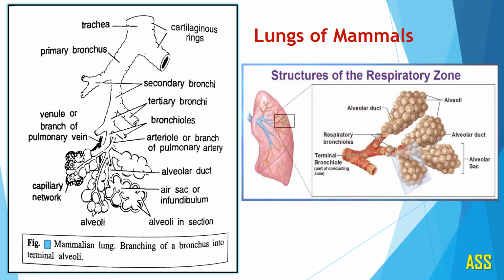These alveoli are richly supplied with blood vessels. They are a highly vascularized structure, and the main exchange of gases or the process of respiration takes place here at the place of alveoli. So this is the structure of human lungs. Lungs of mammals. We have taken the example of human lungs. In most of the mammals, the structure of lung is the same.